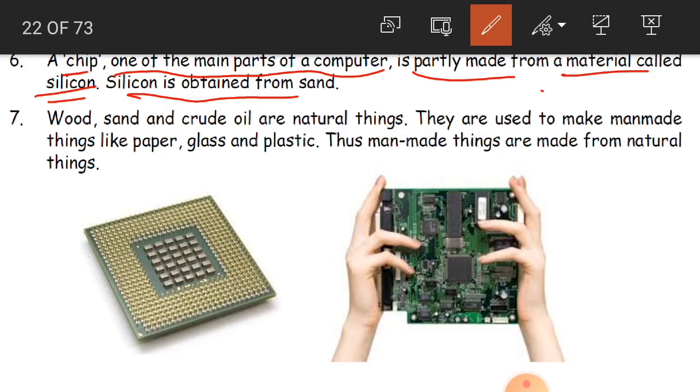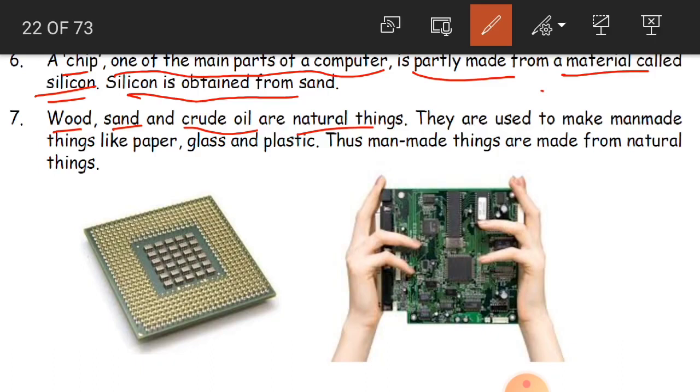Okay children, so this is one more material which is made by man. And the other one: wood, sand and crude oil are natural things. Crude oil is without refining, like petroleum is crude oil. Petrol is a refined oil.